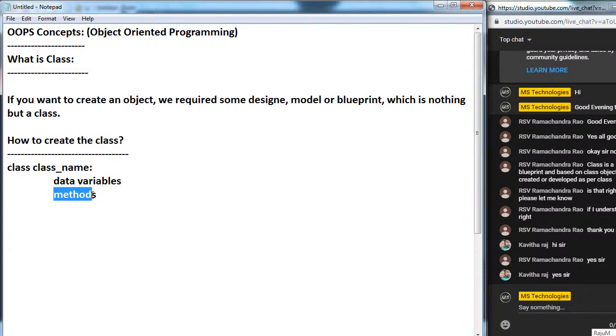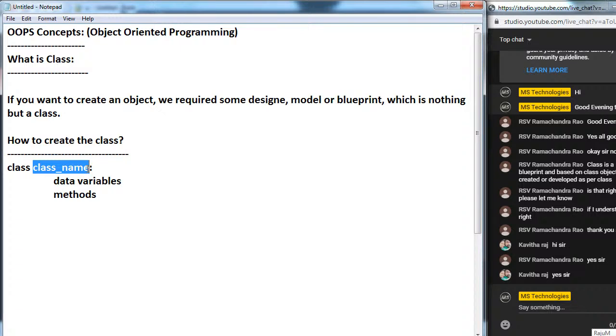Now one more thing here. Class name we can take any name, but here we have to follow some naming conventions. What do we have to follow? The class name should start with an uppercase letter.